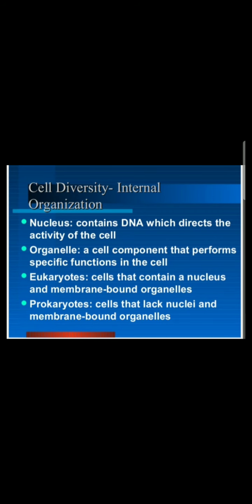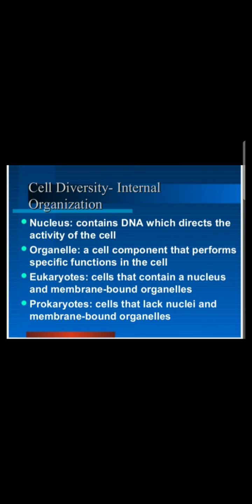So cells can be classified into two categories on the basis of their nucleus: the eukaryotic cell and the prokaryotic cell. Eukaryotic cells contain a well developed nucleus, meaning they have membrane bound organelles, membrane bound nucleus, nucleolus, bound DNA, etc. And the prokaryotic cell is a less developed or primitive type of cell that lacks a nucleus and membrane bound organelles.